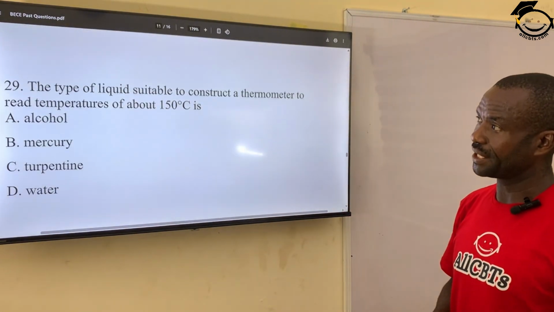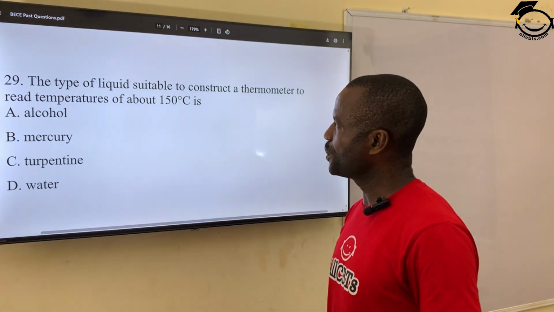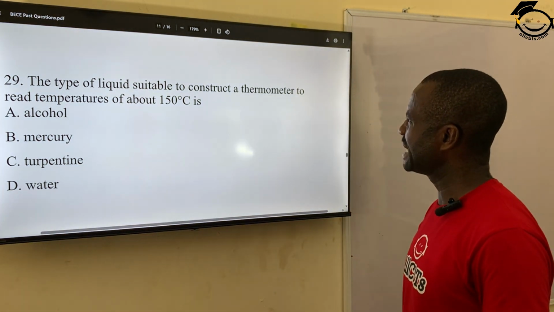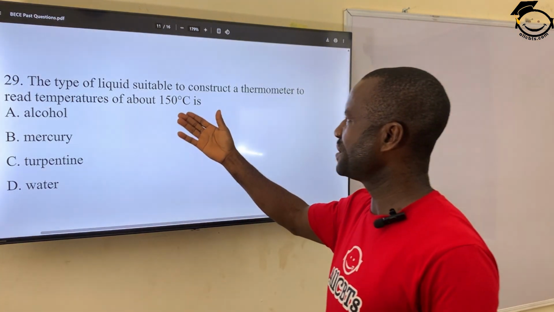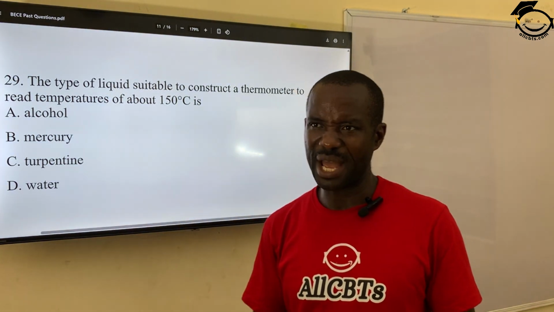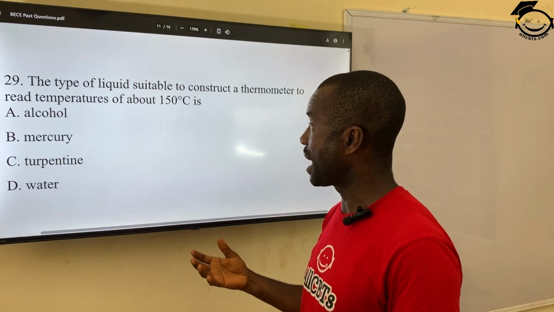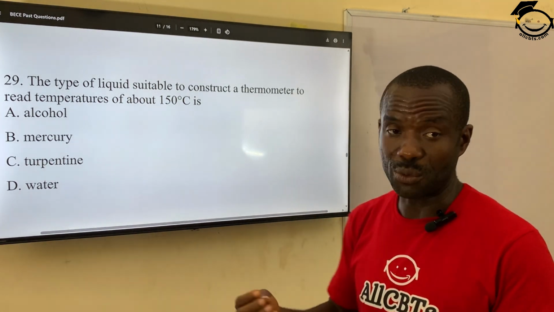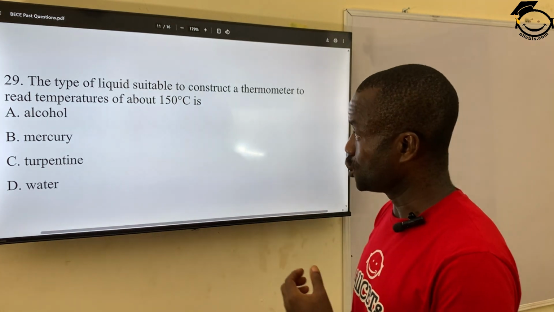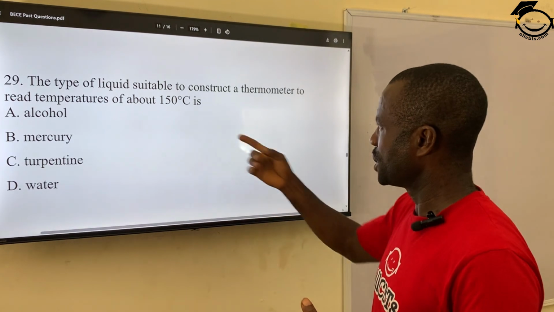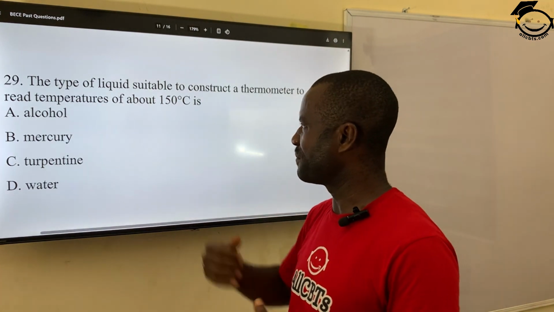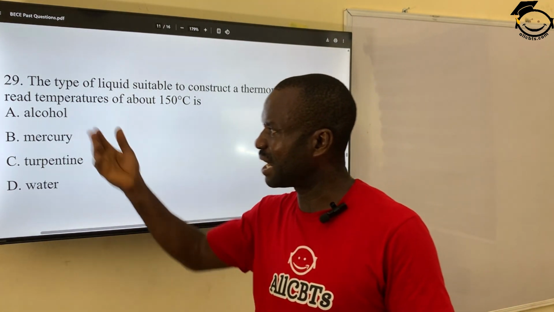Question 29. The type of liquid suitable to construct a thermometer to read temperature of about 150 degrees is, of course, some liquid that are used in thermometers. So the liquid that can read up to 150 is made up of what? Alcohol.